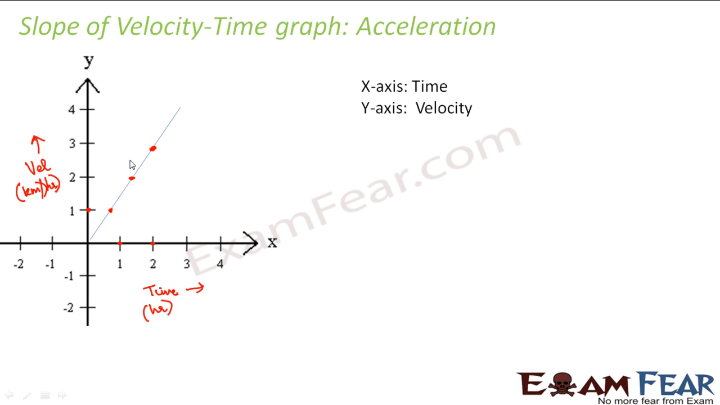So in such kind of a velocity time graph, the slope of this graph gives you the acceleration. You see, it is very similar to what we have studied. The slope of a distance time graph gives speed. Slope of a position time graph gives velocity. Similarly, slope of a velocity time graph gives you acceleration.